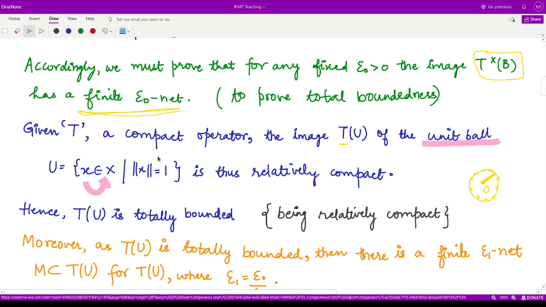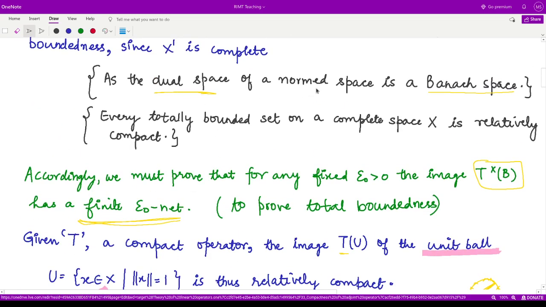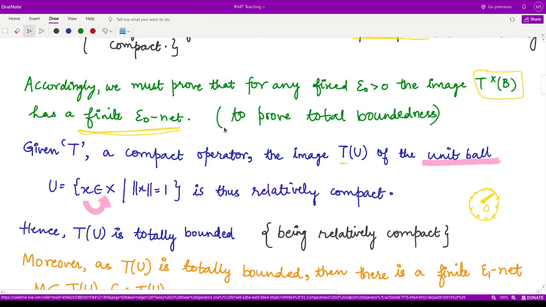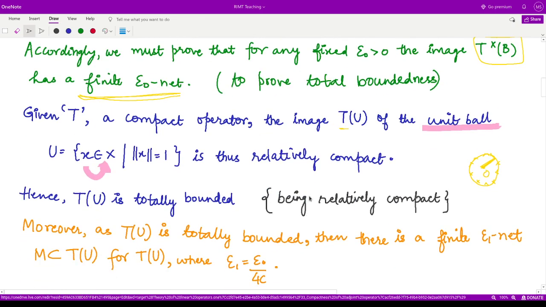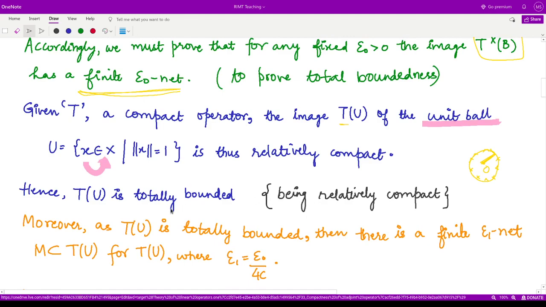because T is given to be a compact operator. If that is so, because it is relatively compact, it has to be totally bounded, because we know that this happens for a complete space. Total boundedness implies relative compactness in a complete space. In this case, because it is relatively compact, we say it is totally bounded.